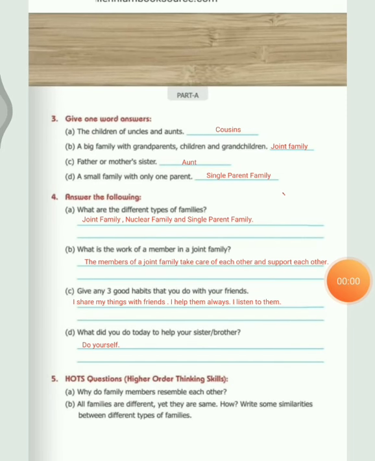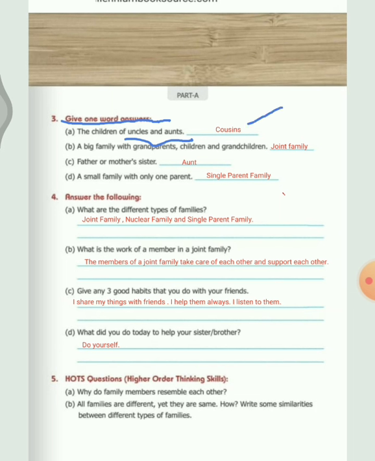So children, now let's start with question number 3. It says give one word answers. You are supposed to give only one word answers. Okay, A part says the children of uncles and aunts. What do we call the children of uncles and aunts? We call them cousins.